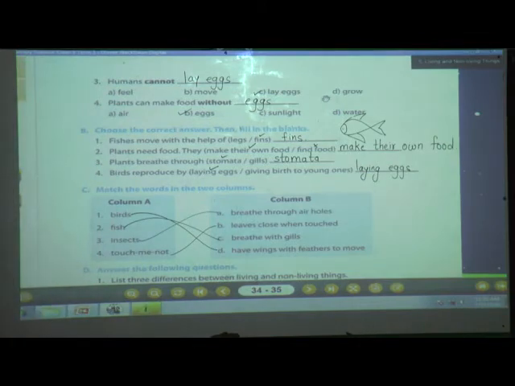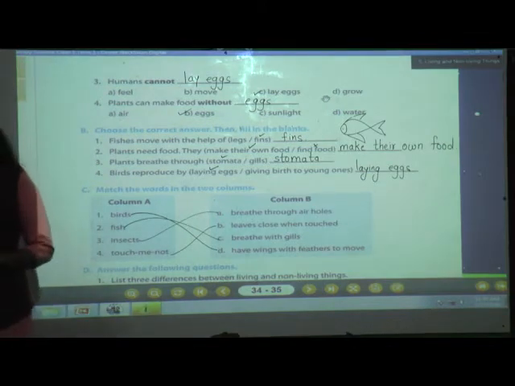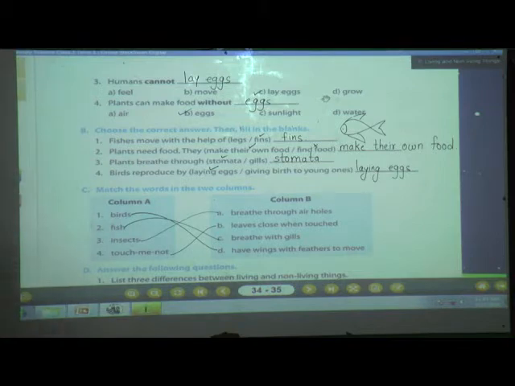Got it till here? Yes. Now what you will do? You will read the full lesson once again and you will solve this exercise.